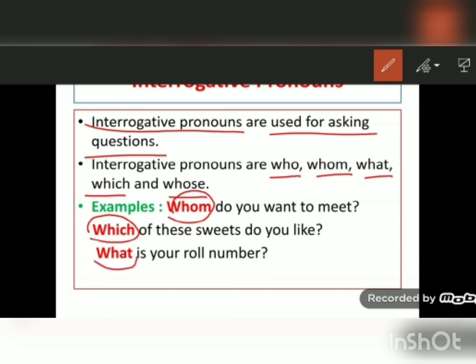So what here is an interrogative pronoun. The interrogative pronouns are who, whom, what, which, whose. When we are talking about persons, who, whom and whose are used. When we are talking about things, what and which are used.